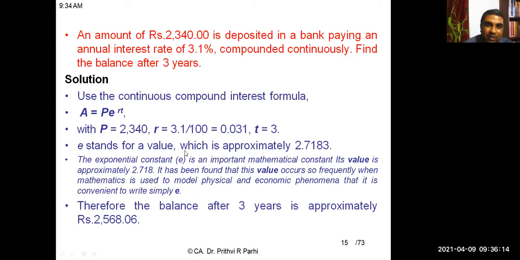So what we will do? We will be using this formula: amount, that is the maturity value, is equal to P e to the power RT. P is equal to 2,340. R is equal to 3.1%, that is 0.031. Time period is 3 years. And what is the value of e? e is a mathematical constant. We'll take 2.7183. This thing you have to remember. So if you apply this formula, we'll be able to calculate.